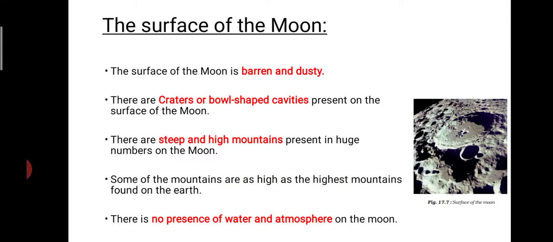What is the surface of the moon? How does it look like? First of all, it is barren and dusty, with lots of dust particles and without any presence of water. And also you can see cavities like this. Such bowl-shaped cavities are known as craters. So these are craters present on the surface of the moon.